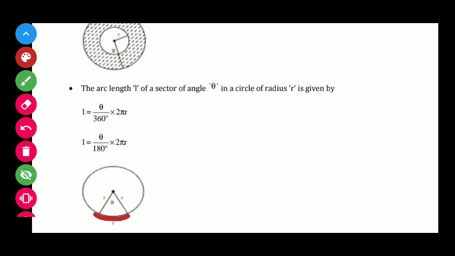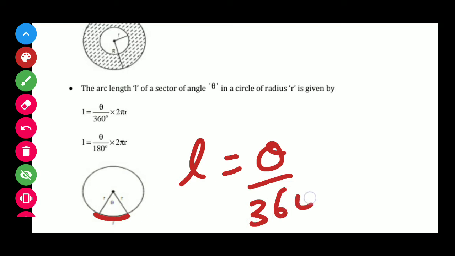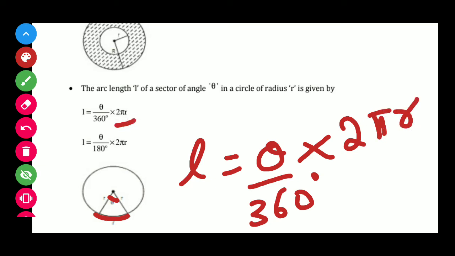L is the length of the arc, equal to theta over 360. Theta is the angle enclosed by the two radii, and 360 degree is the degree of the complete circle. That will be multiplied by the circumference of the circle. Circumference of the circle is 2 pi r.